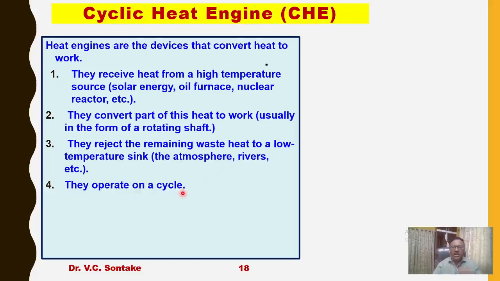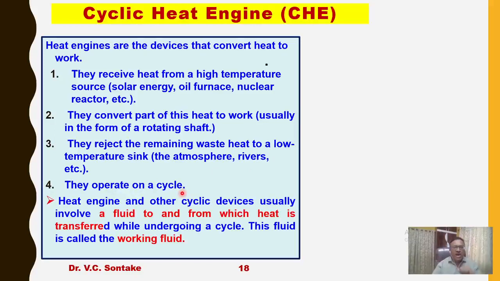And they operate on a cycle. That is why they are called cyclic heat engines. Now inside this heat engine or any other cyclic device, we generally use a fluid to and from which heat is transferred while undergoing the cycle. This fluid is called a working fluid. So what is happening actually inside a cyclic heat engine? Heat is being received by the heat engine from the source.